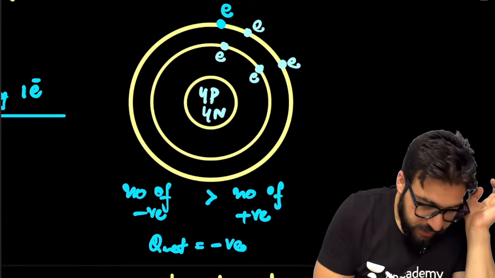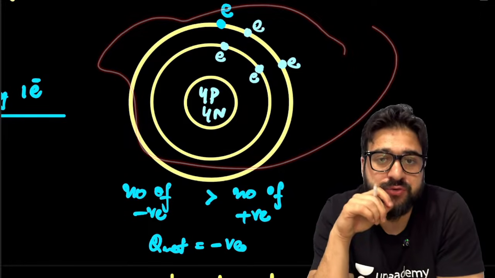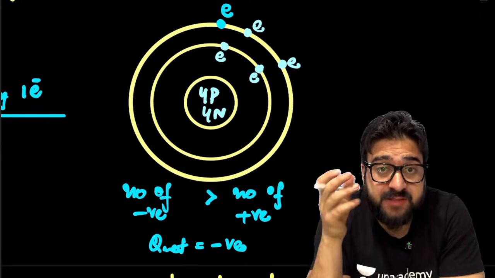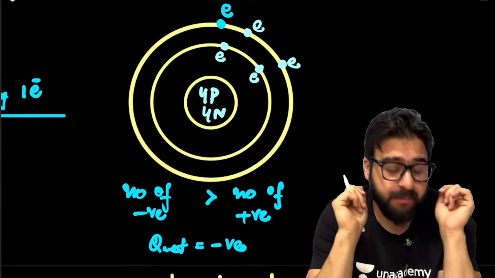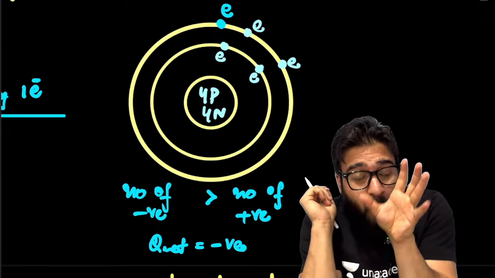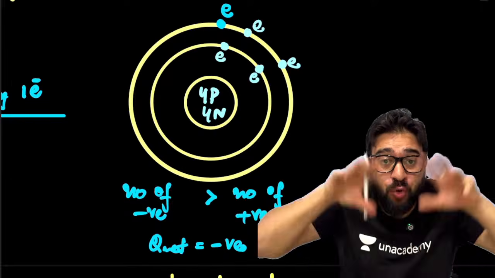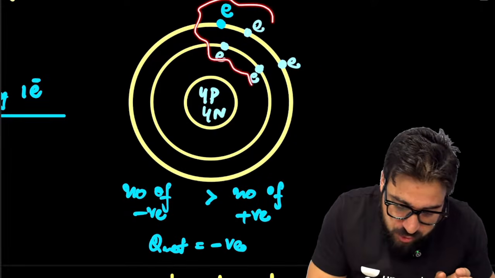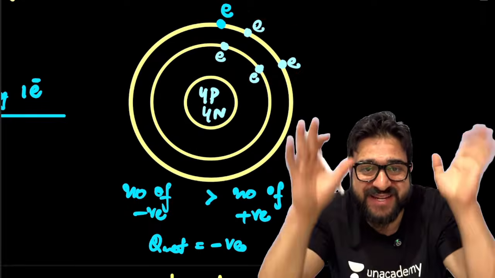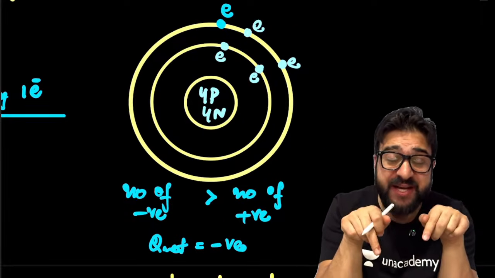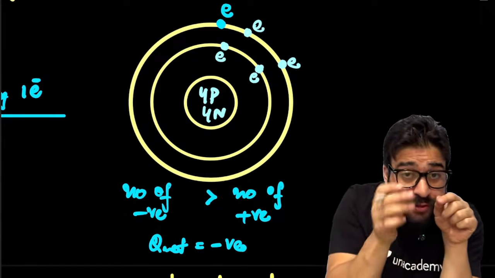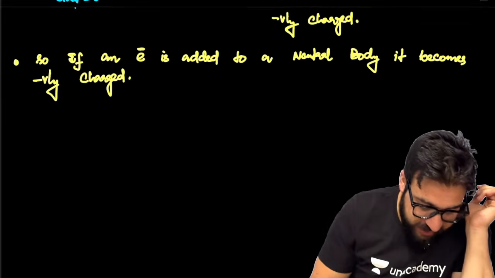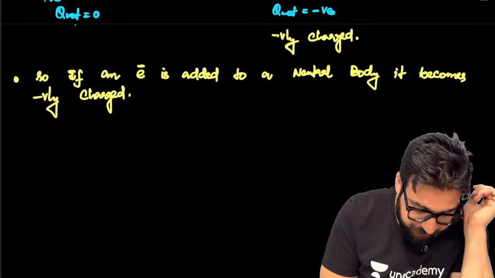Take a look. In this negatively charged body, what do you see? Do you see the deficiency of electrons? No. Sir, electrons are large in number as compared to the protons. So, when the electrons are large, there is no deficiency. What is the opposite word of deficiency? Excess. So, we say excess of electrons is known as the negative charge. How do you define negative charge? Excess of electrons. How do you define the positive charge? Deficiency of electrons.